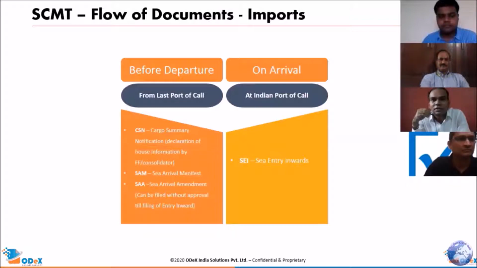This is something the forwarder or consolidator needs to identify as their work. My role is to generate the CSN and submit it to the respective line after uploading it on ICEGATE. The role of the vessel operator, as Srikanth sir already explained, is to file the final manifest, termed the Sea Arrival Manifest. There is also an important aspect, the Sea Arrival Amendment, which can be filed without approval till the filing of the entry invoice.